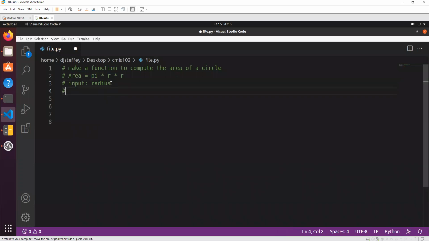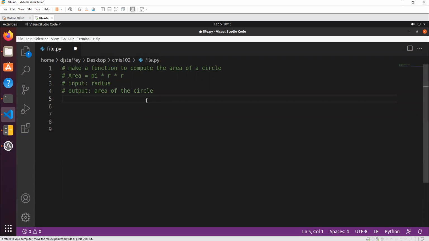Okay. What is going to be the output of this math that we're doing? Well, it's going to be the area of the circle, right? And this is kind of all we need to know to compute the area of a circle. So let's make a function that does that, and then we'll use our own function.